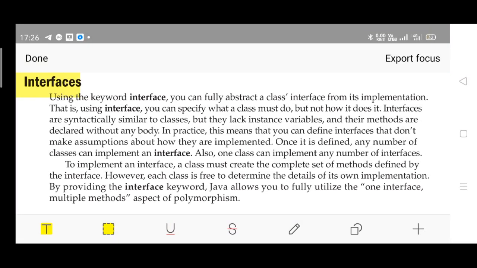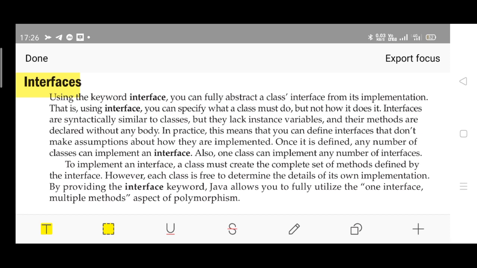Hello students, the next topic in object oriented concept is interfaces. In the previous videos we have discussed packages. The next one is interfaces, using the keyword interface. Interface itself is a keyword. Since Java is a case sensitive language, all the letters of the word interface should be in small letters only.